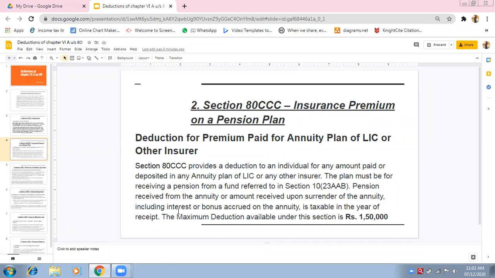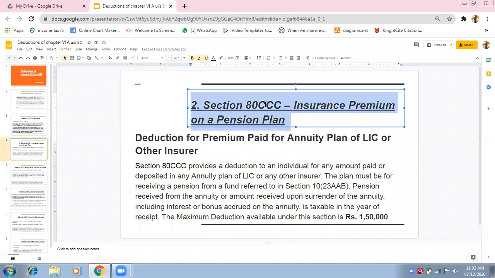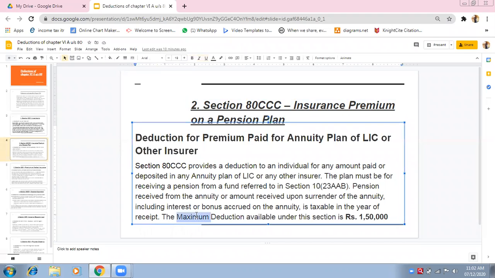So including interest or bonus, whatever amount you receive, interest, bonus accrued on annuity, it is taxable in the year of receipt. Of course, it is taxable. But deductions will also be given under section 80CCC, and the maximum deduction available under this section is also rupees 1,50,000. Same. 1,50,000 in 80C and 1,50,000 in 80CCC.